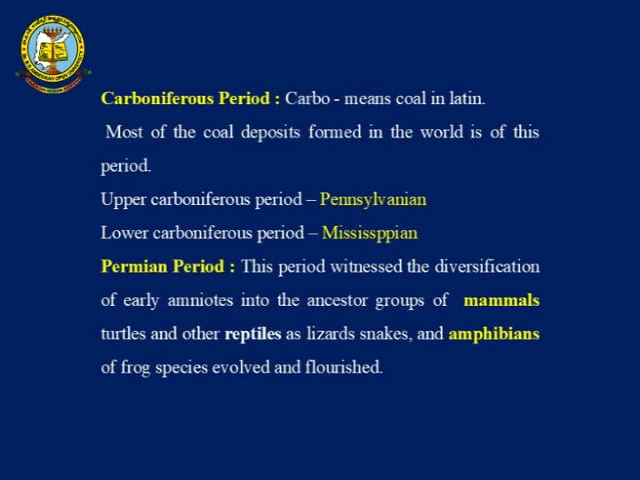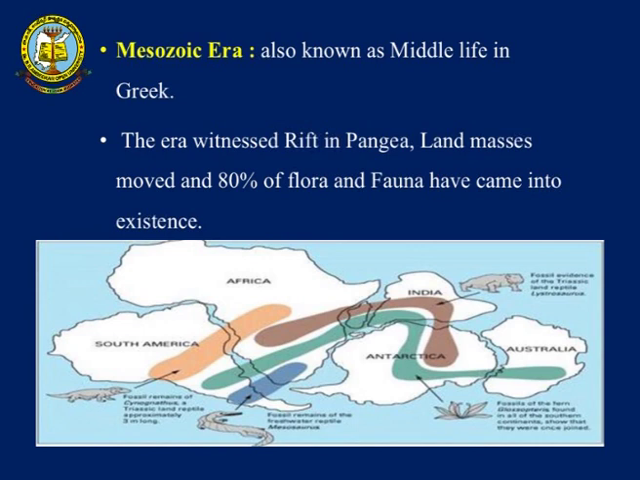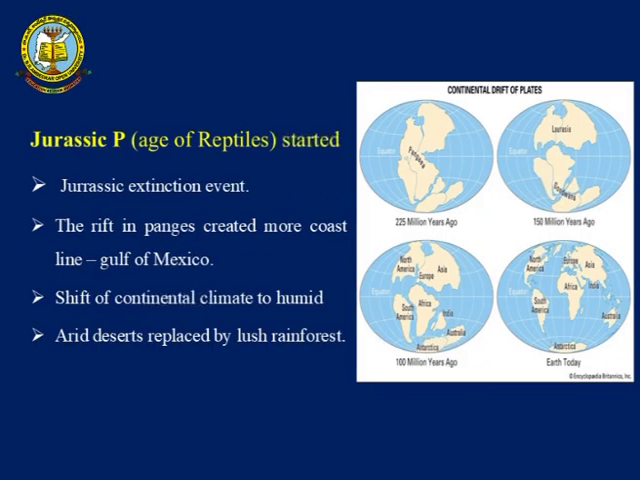Next comes the Permian period. The Permian period witnesses the diversification of early ammonoids into ancestor groups of mammals, reptiles like turtles, lizards and snakes, and amphibians such as frogs and other species which evolved now. The world at this period was dominated by two continents, that is nothing but Laurentia and Gondwana land.